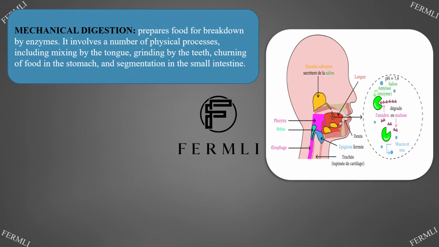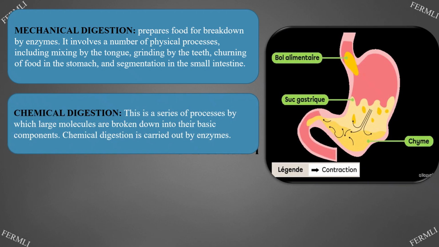Mechanical digestion prepares food for breakdown by enzymes. It involves a number of physical processes, including mixing by the tongue, grinding by the teeth, churning of food in the stomach, and segmentation in the small intestine. Chemical digestion. This is a series of processes by which large molecules are broken down into their basic components. Chemical digestion is carried out by enzymes.